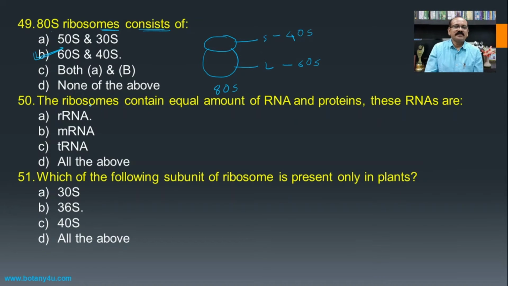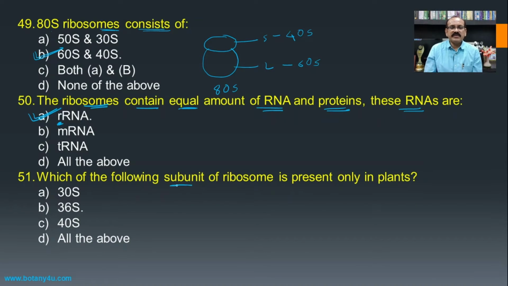The ribosomes contain equal amount of RNA and proteins, and these RNAs are the different RNAs which are present in the ribosomes, and they are nothing but the rRNA. The name itself indicates the ribosomal RNA as they are present in the ribosomes.